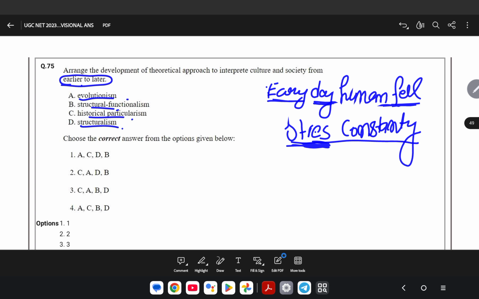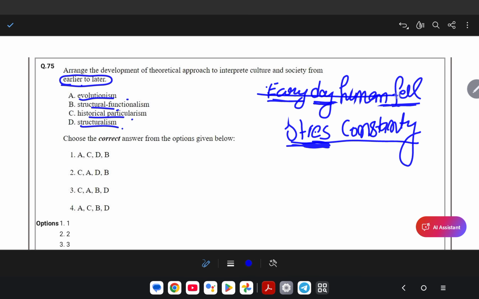The next question is to arrange early to latest. I have one trick. Early day human feel constant stress. According to early day, evolution came first, then diffusionism, then functionalism. Here, human stands for historical particularism. Let me explain.